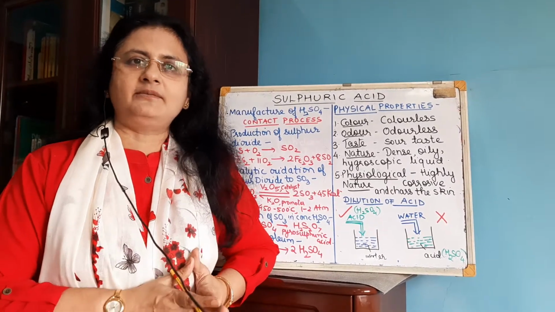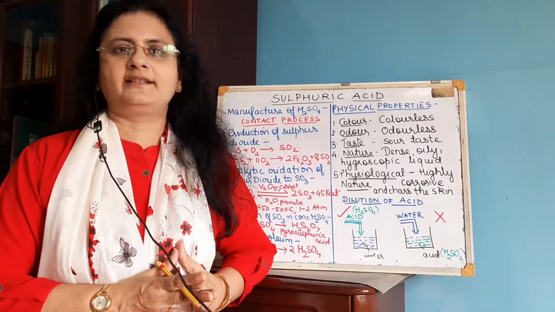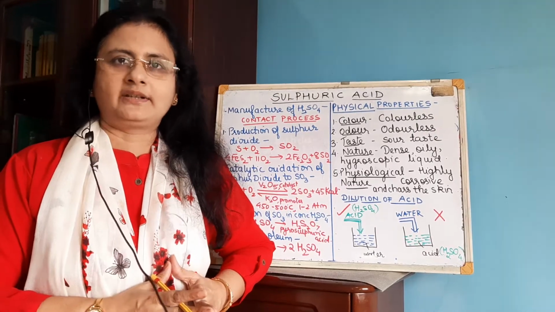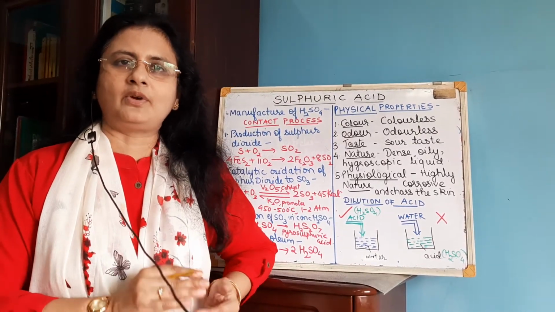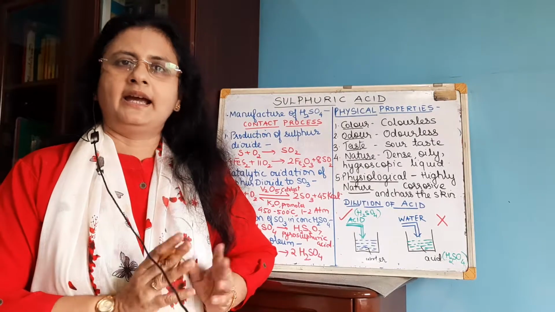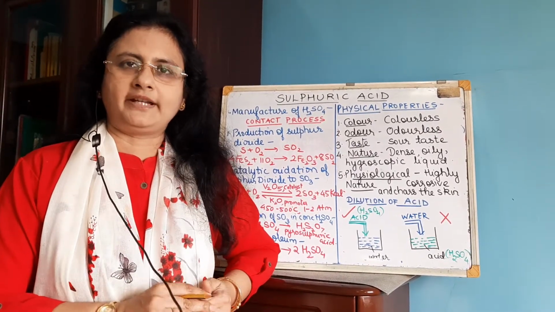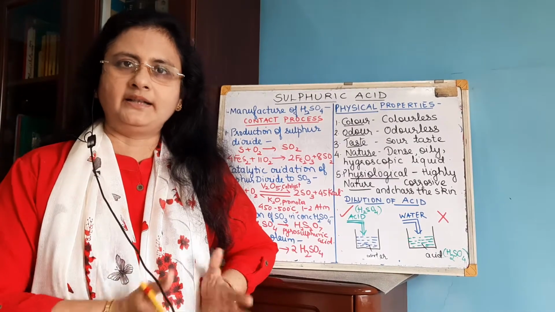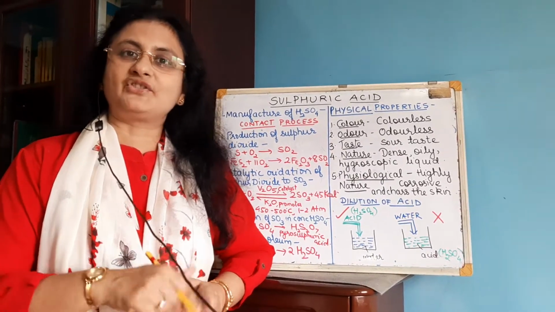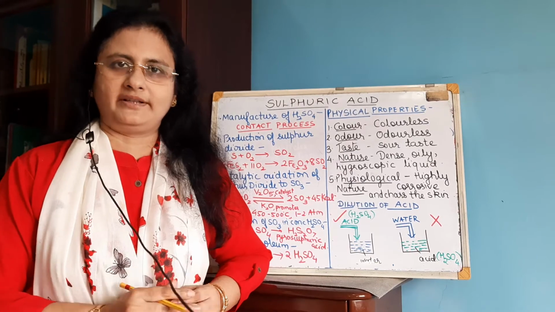Now this industrial method for preparation of sulfuric acid is called the contact process. Okay, now in the contact process you have to know only the steps involved and what are the reactions with the reaction conditions. Details of the contact process, all the theoretical part with respect to the contact process which is there in your school textbook, that is not there in the syllabus.